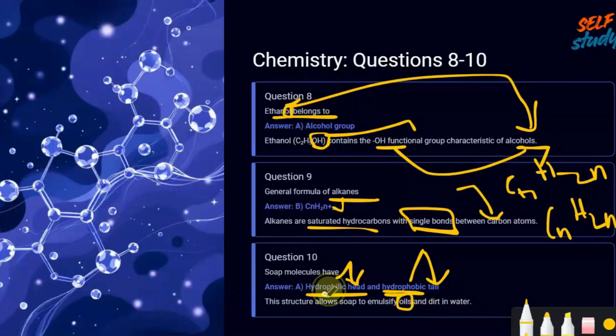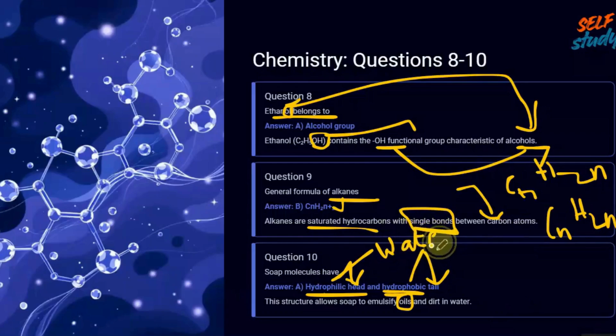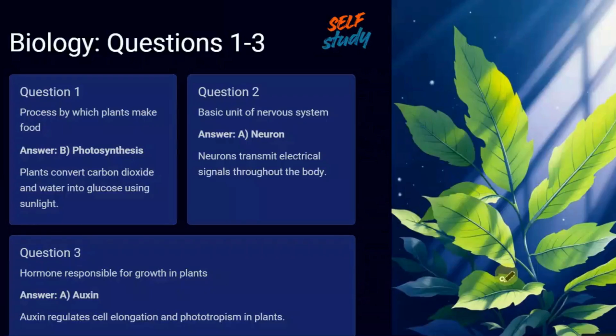The hydrophobic end attracts oil particles, and the hydrophilic end attracts water, in the cleansing action of soap. You must prepare this. This was important.